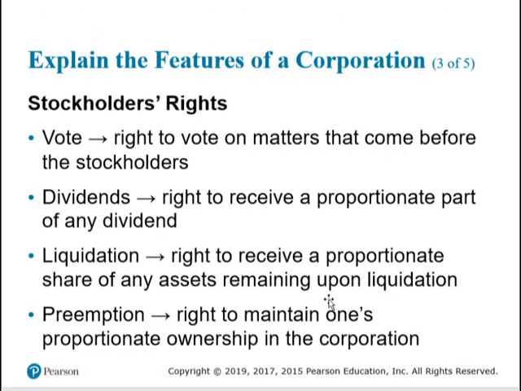A corporation is owned by the stockholders. So what rights do they have? What do they get for buying stock in a corporation? First, they get the right to vote on anything that the board brings before them. They also get to share in dividends if there are any. That's the main reason most people buy stocks, honestly. If the company is liquidated, they get to share in any assets. And the last one, preemption, comes into play when a company does a stock split and a few other things. We'll discuss this later in the chapter.